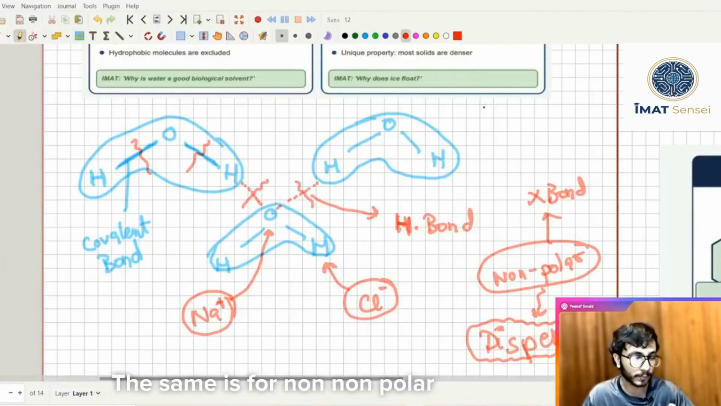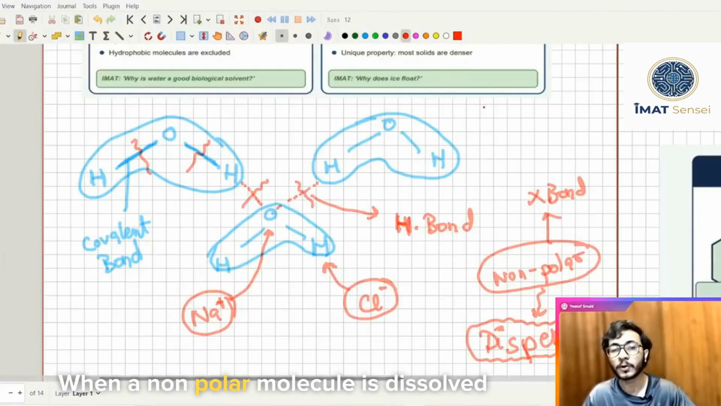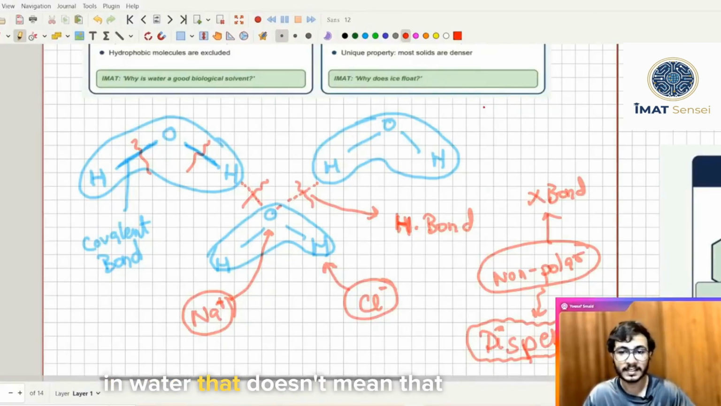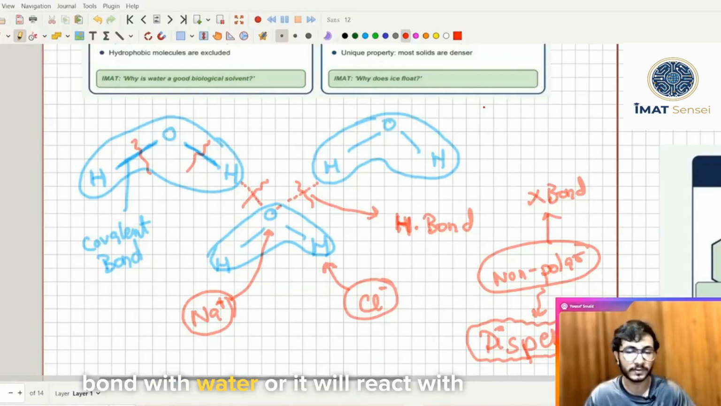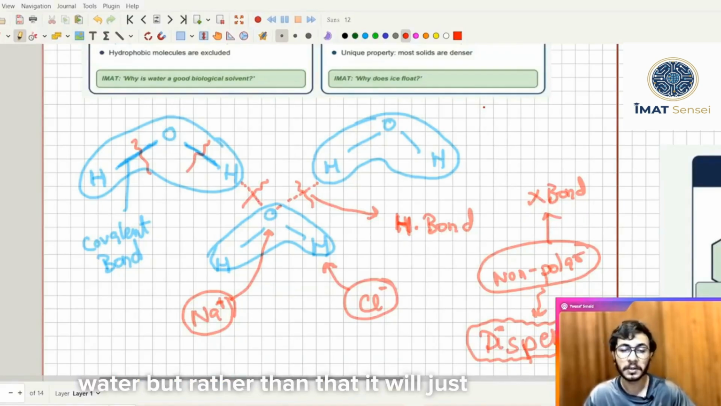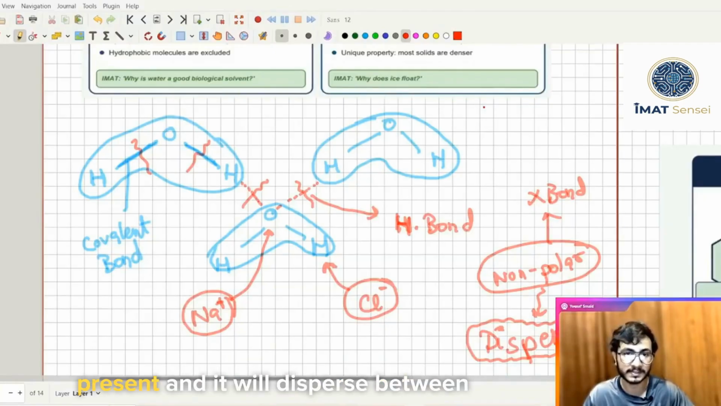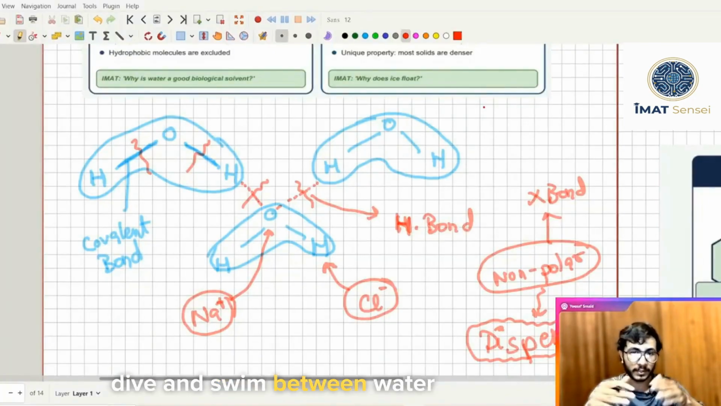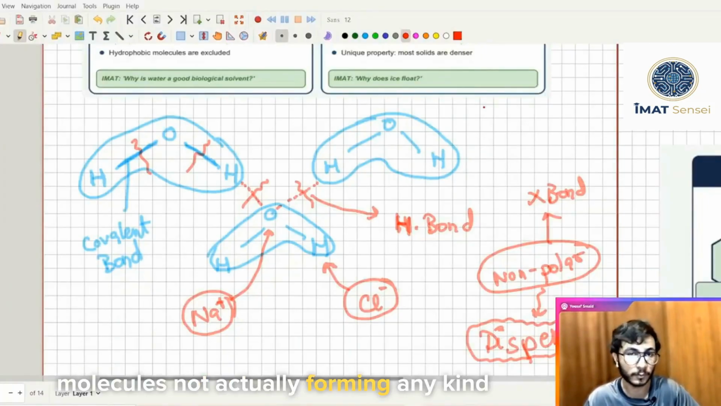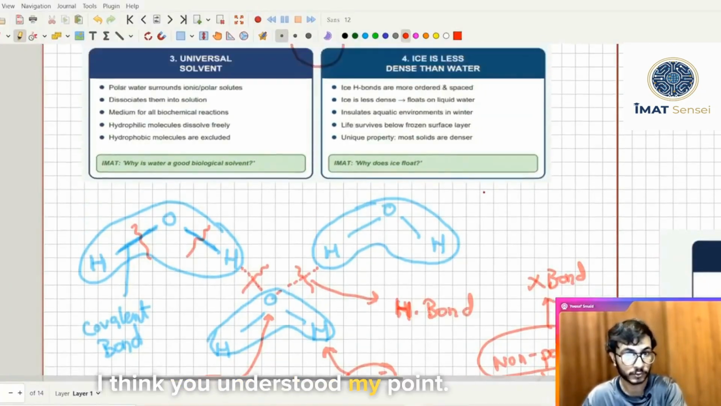The same is for non-polar molecules. When a non-polar molecule is dissolved in water, that doesn't mean that the non-polar molecule will form a chemical bond with water or react with water. Rather, it will just break the hydrogen bonds that are present, and it will disperse between water molecules. Like it will dive and swim between water molecules, not actually forming any kind of bond. I think you understood my point.